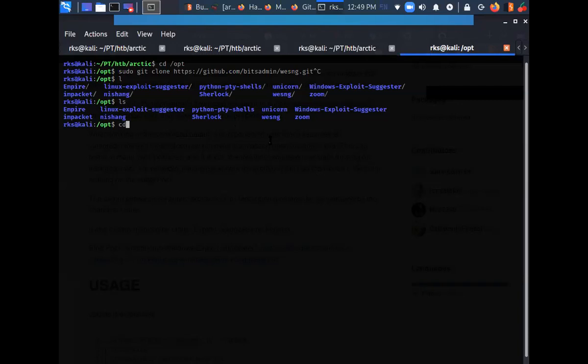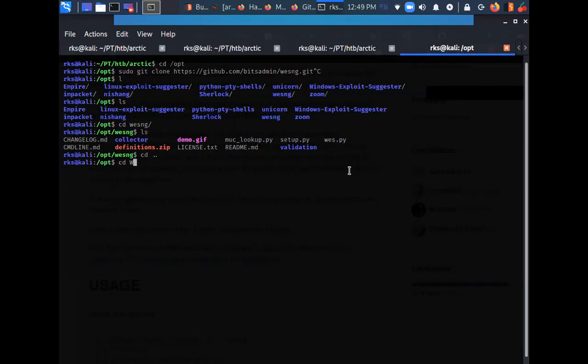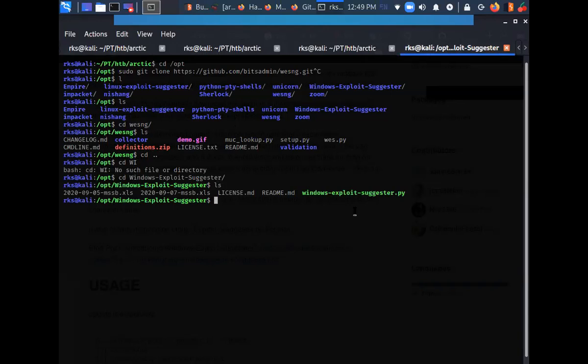I can just go to WESNG, and this is a Python file. There is another Windows Exploit Suggester over here. Let's try to run this one.